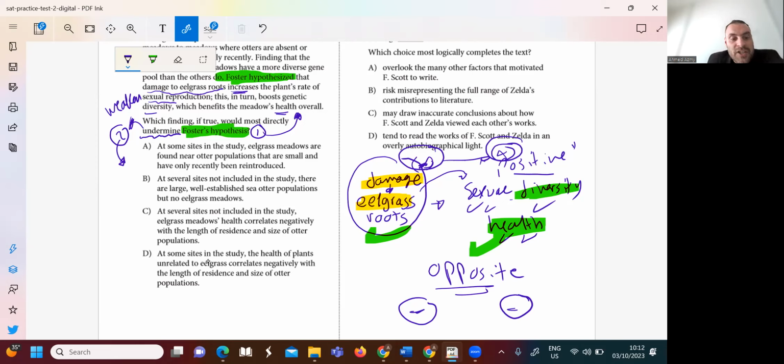Okay. Let's go through the choices. Let's start with choice D. At some sites in the study, the health of plants unrelated to eelgrass.